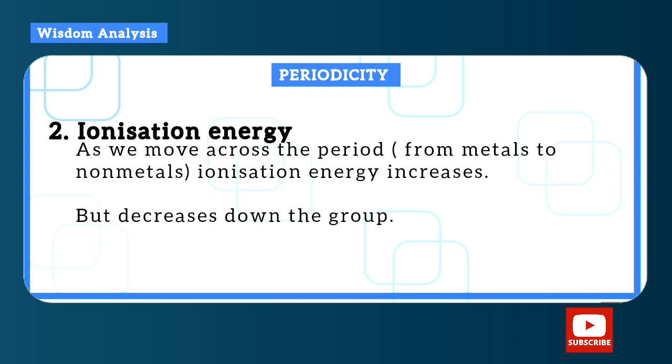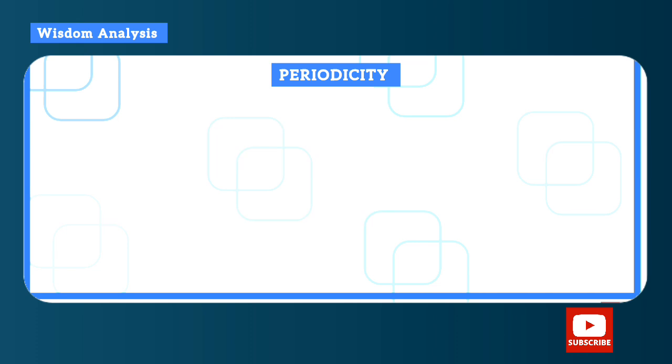Okay, so you can see that as we move across the period, that is from metals to non-metals, ionization energy increases because the non-metals have higher ionization energy than the metals. So higher energy means less likely to give out electrons, but ionization energy decreases down the group. So it increases across the period and decreases down the group.